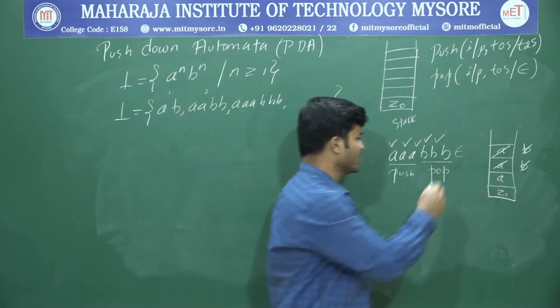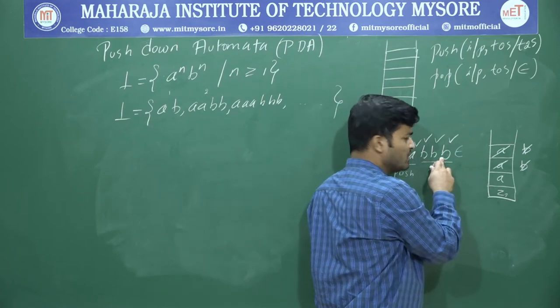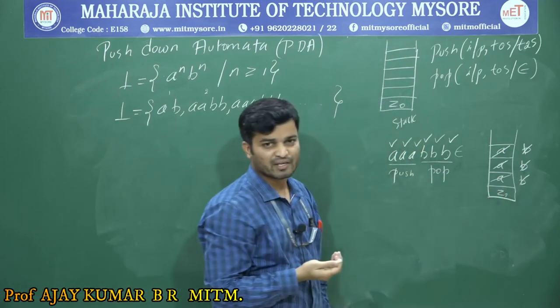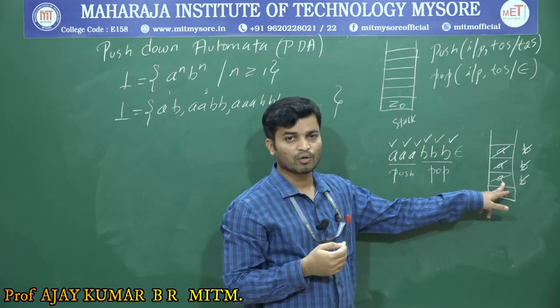Okay. So what is the next input? The next input is also B. If the input is B, you have to pop the top of the stack. What's the top of the stack? A. So for this B, I am going to pop out one more A.